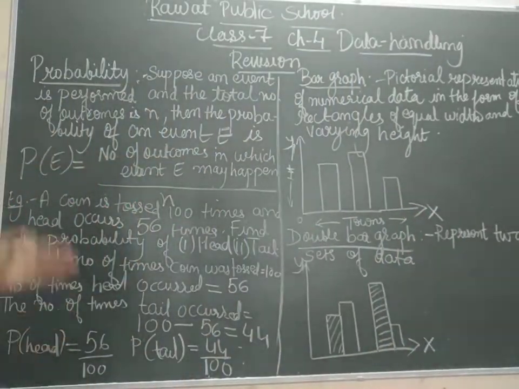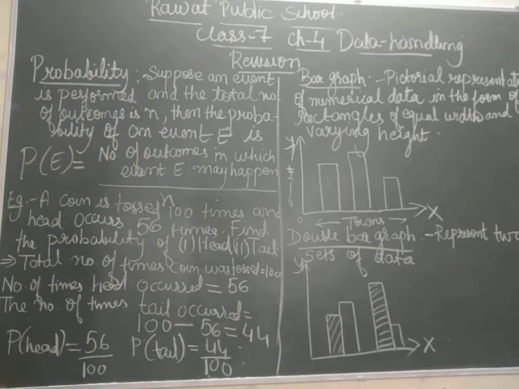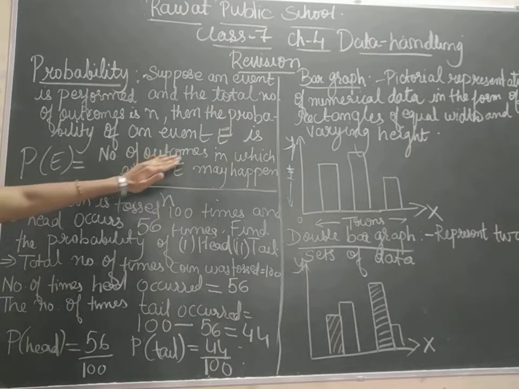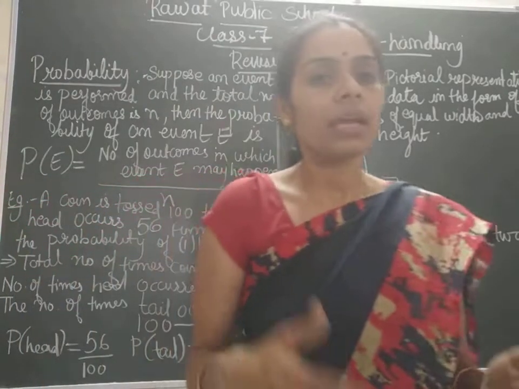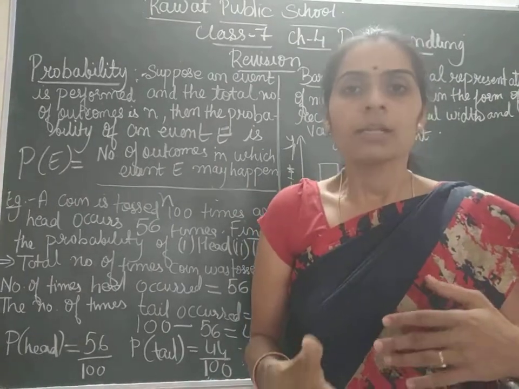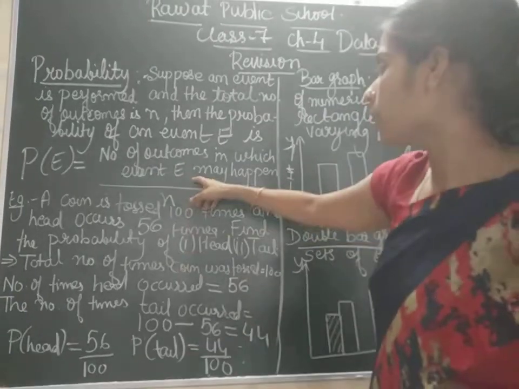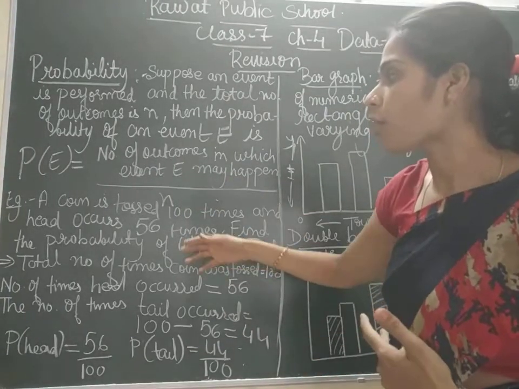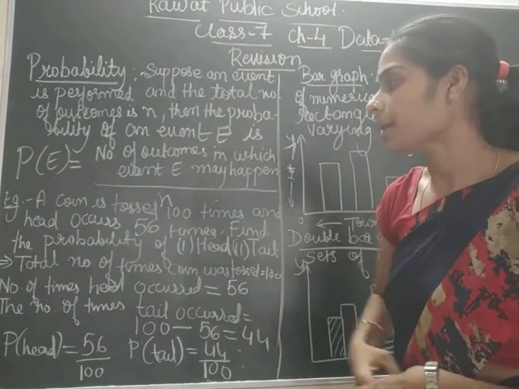Now we are going to study what we mean by probability. Okay, suppose an event is performed and the total number of outcomes is n, then the probability of an event E is P of E is equal to the number of outcomes in which event E may happen upon n. Probability is what? If any event is happening, then the number of outcomes in which the event may happen divided by n.